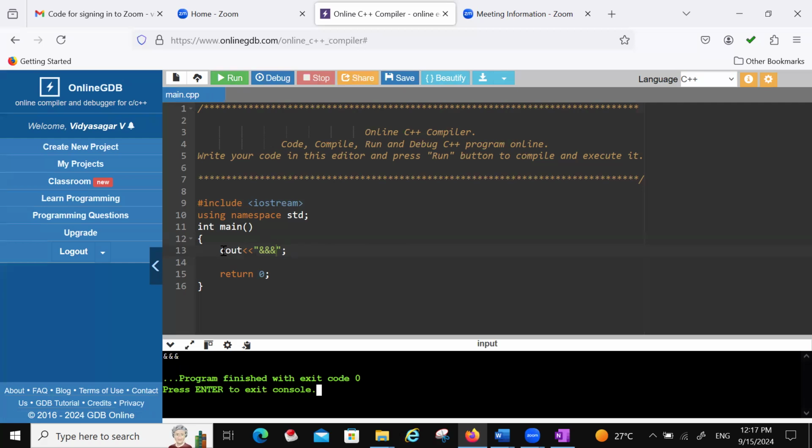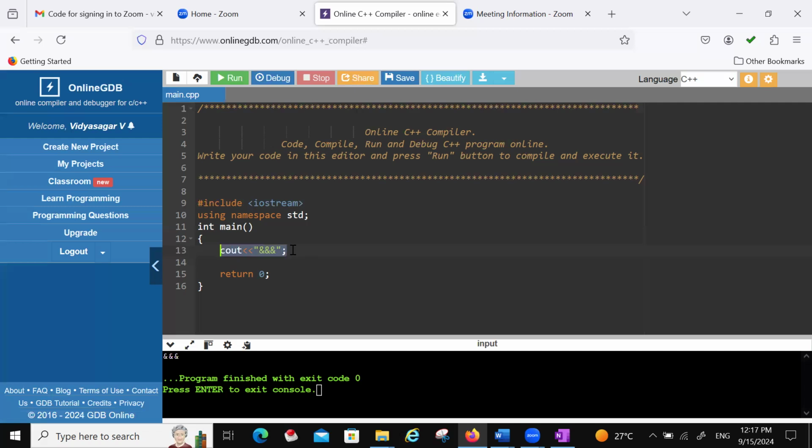Whenever you want to display on the screen, you have to use cout and this less than symbol compulsorily. Within inverted commas, whatever you want to write, you can write. This is the output operator. Next, suppose I want to do some calculations.